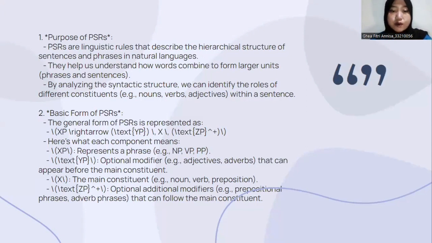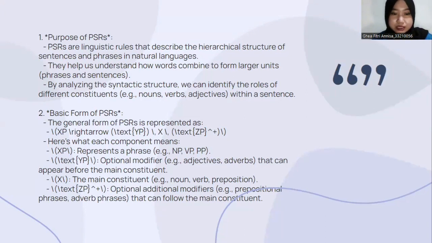The general form of PSRs is represented as you can see here, and here is what each component means. XP represents a phrase such as NP, VP, and PP.